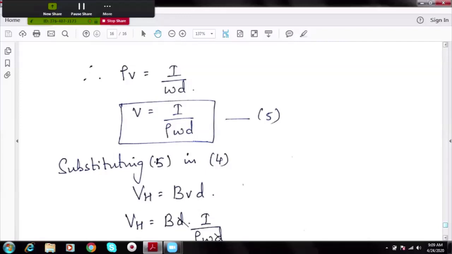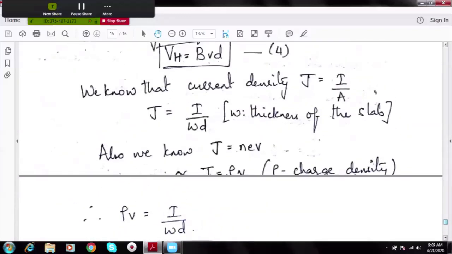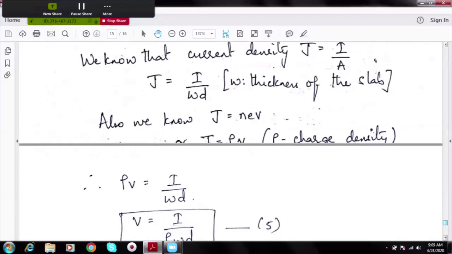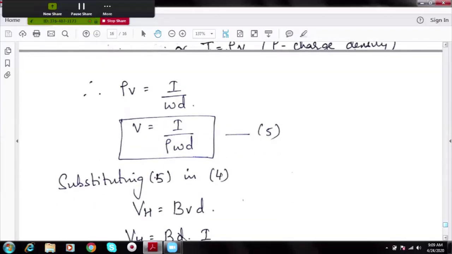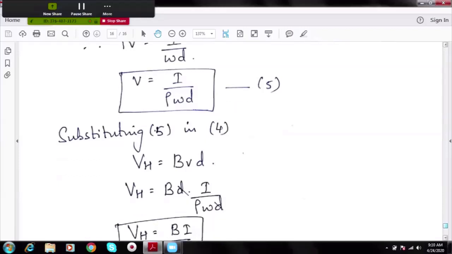I'm equating rho V to I by W D. I by W D I have got from the concept of current density, and J is equal to rho into V I have got from the derivation of electrical conductivity in semiconductors. So on equating this, I get V is equal to I by rho WD. So by using the concept of current density, I have found out what is velocity of electrons.